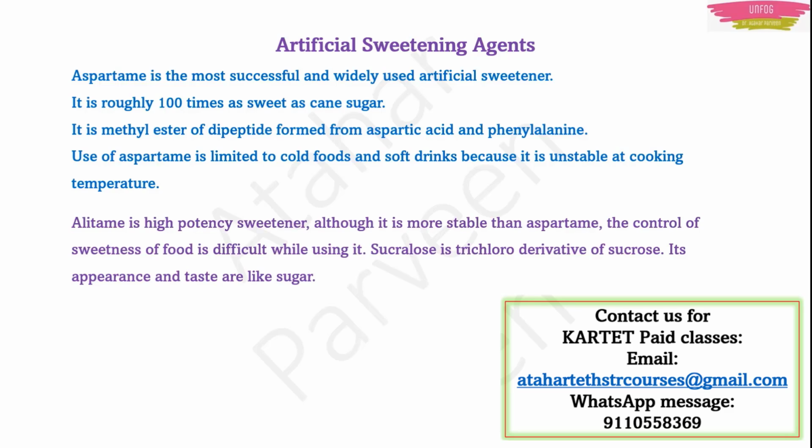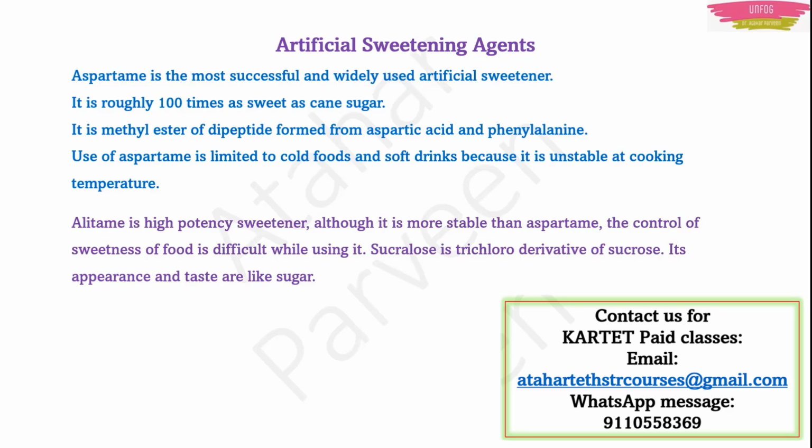Next is alitame, another artificial sweetening agent. It is a high potency sweetener. Although it is more stable than aspartame, the control of sweetness of food is difficult while using it. This is the drawback. Means you cannot control the sweetness. Sometimes your food will become very sweet. You cannot exactly imagine the quantity which you have to use.